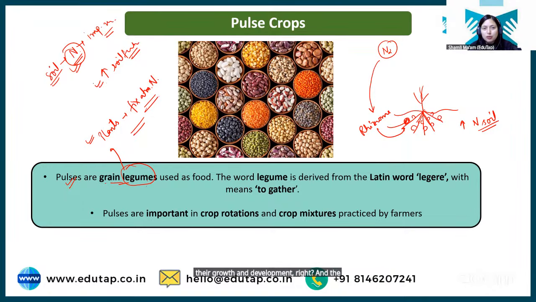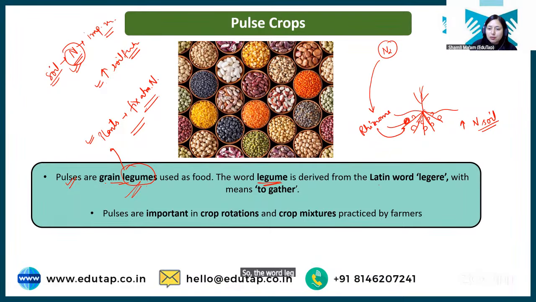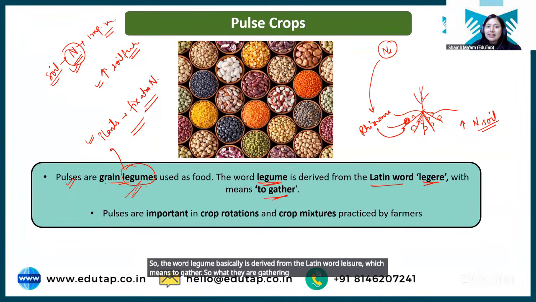And the production will also increase. Clear? So these crops are called pulse crops. I hope it is clear. Okay, what are pulse crops and what kind of crops come under this category, right? So the word legume is derived from the Latin word leger, which means to gather. So what are they gathering? They are gathering the nitrogen.